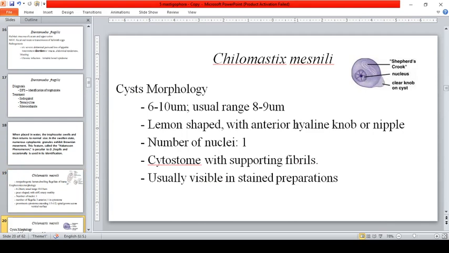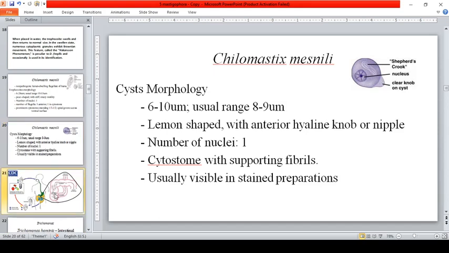And the nucleus, so, lemon shape with anterior hyaline knob or nipple. Okay. So, meron siyang nipple. Lemon shape with anterior hyaline knob or nipple. So, it has 1 nucleus. The cytostome with supporting fibrils. So, that is the shepherd's crook. And usually visible in distinct preparations.